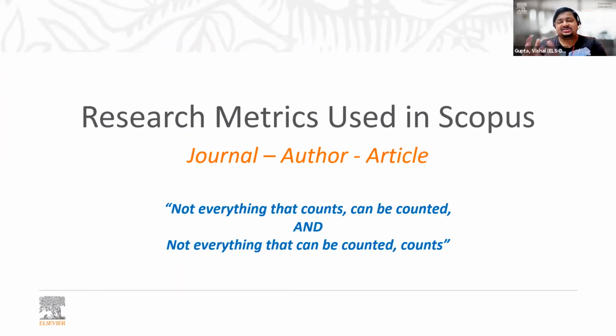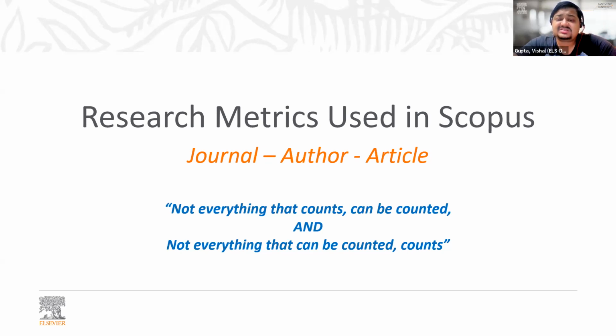Coming on to the second section of today, which is research metrics. So we all know that to evaluate something or to rank something, we need certain benchmarks. We need certain metrics that can help us tell which particular process is doing better. For example, you need ranks in classrooms. You need grading systems in classrooms. You need different quantitative or qualitative measures to measure impact as well.